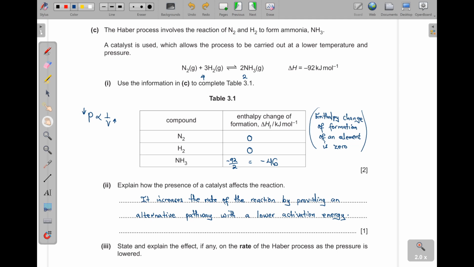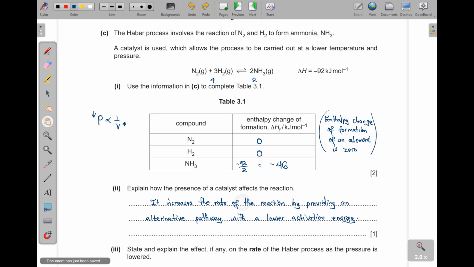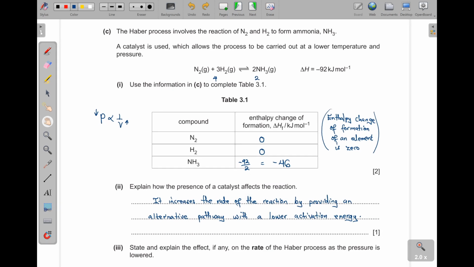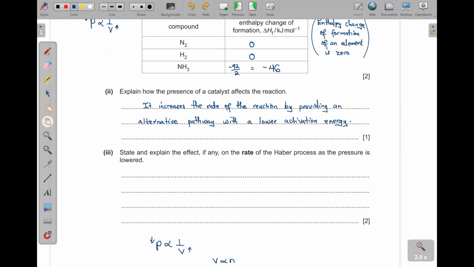So that therefore means that the rate of reaction is going to decrease. Explain. They said state. Let me go back to this. State and explain the effect, if any, on the rate of the Haber process as the pressure is lowered. Remember, the rate of that reaction is to give you the big yield. But now, since the position of equilibrium shifts to the left, the process is slowed down.